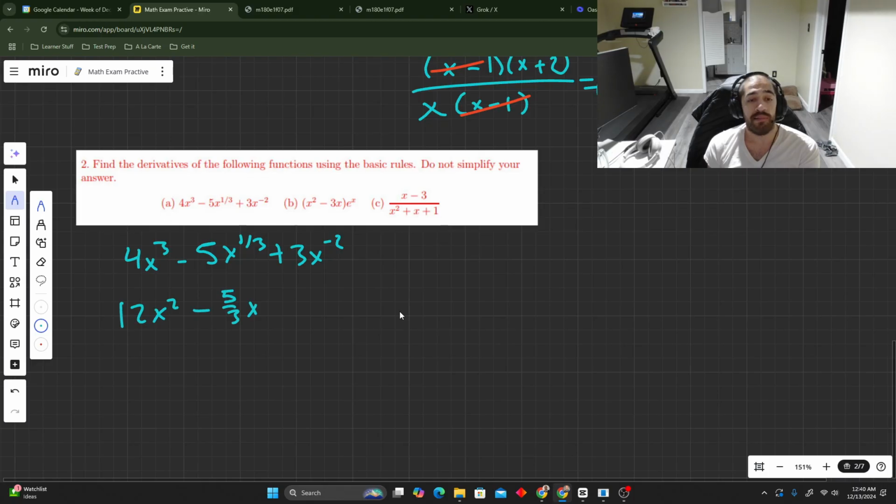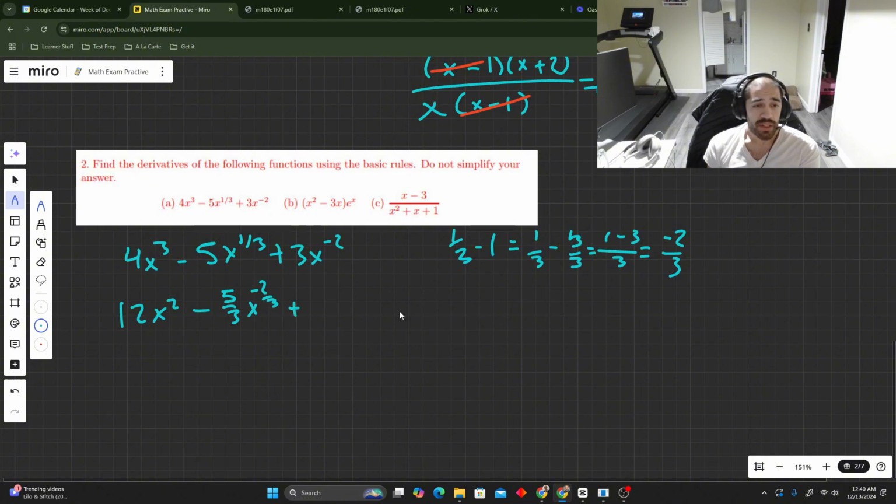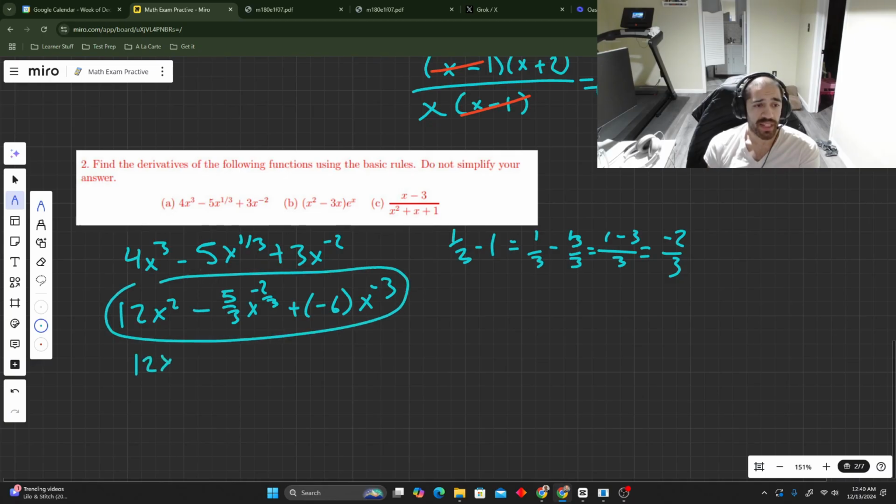Minus 1. 1/3 minus 1 is the same as 1/3 minus 3 over 3. Common denominator, okay? 1 minus 3 over 3. I'm actually over showing my work, alright? That's minus 2 over 3, plus, then you bring this minus 2 down, minus 2 times 3 is minus 6, x to the minus 3. That's a derivative. Boom. If you want to make it neater, and I messed that up. It's minus 6 right here. Okay, that's A.